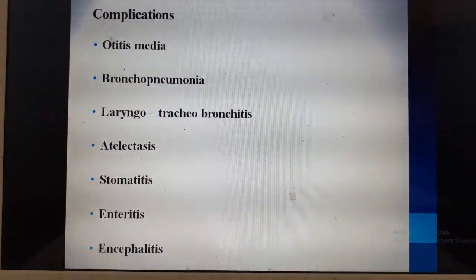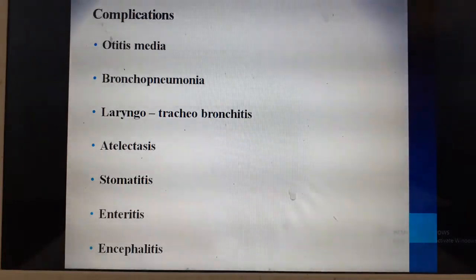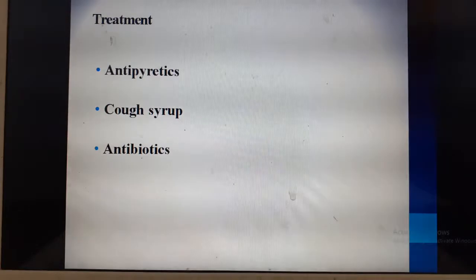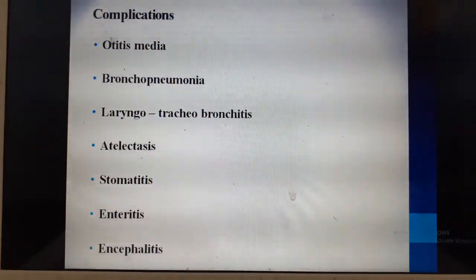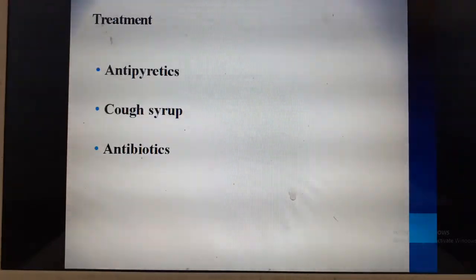Stomatitis is inflammation of the angle of the mouth or mainly the mouth. Enteritis, where children can present with diarrhea and so on, and encephalitis, as I already told you. These are the complications of measles. The important complication is also malnutrition. After measles, these children can also have malnutrition.